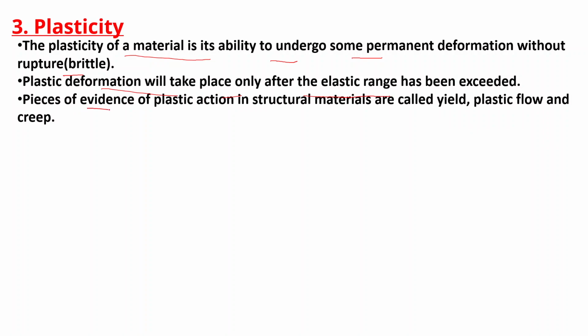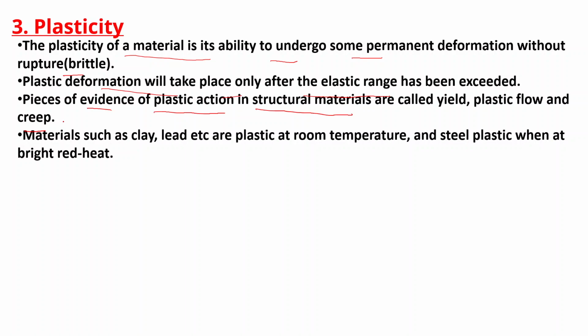Pieces of evidence of plastic action in structural materials are called yield, plastic flow and creep. Materials such as clay, lead, etc. are plastic at room temperature, and steel is plastic at bright red heat.